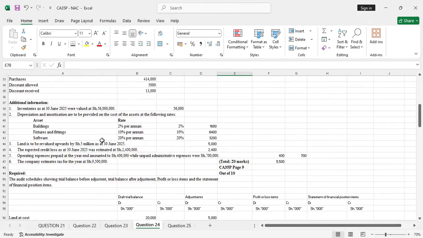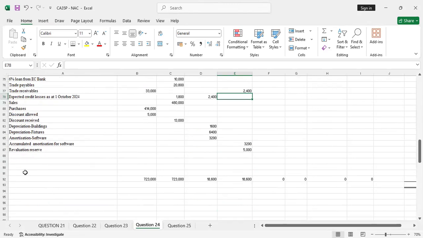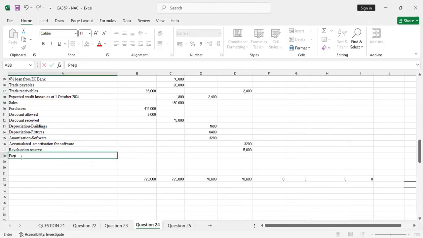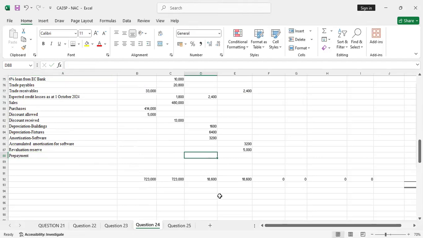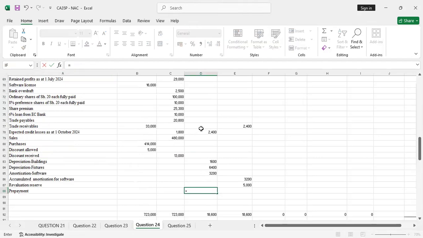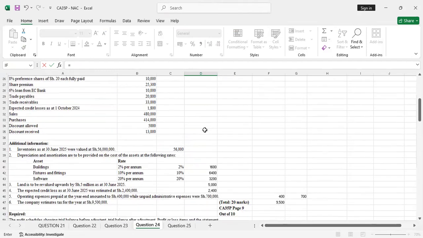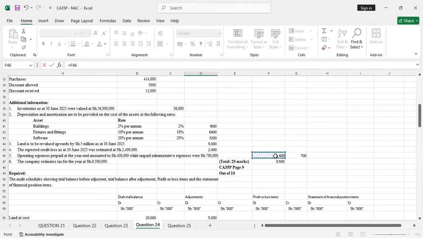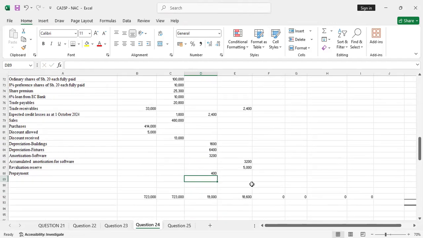We continue. Number 5, operating expenses prepaid at the year end amounted to shillings 400,000. So there was a prepayment of operating expense. You start with the prepayment, so you create an account for prepayment. Prepayment is an asset, so we'll debit the amount, which is 400. It makes your work easier once you analyze the question.